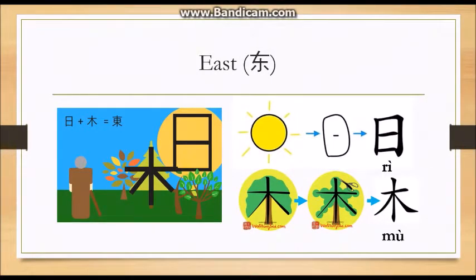Character dong is a simplified version of this character. As you notice, the traditional character has the sun ri and the tree mu. This creates an image of the sun coming up from a tree, as you can see in this picture.